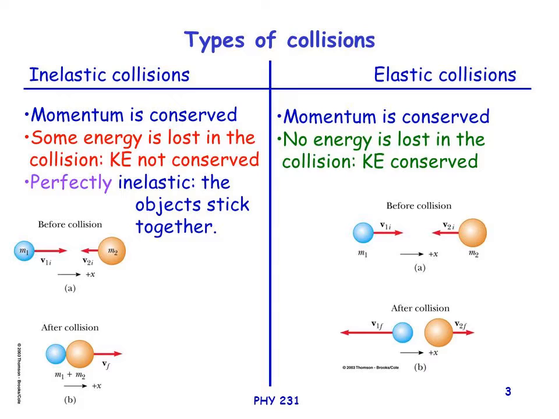In inelastic collision, momentum is conserved. There too momentum is conserved, kinetic energy is not conserved. There, kinetic energy is conserved. See the picture. Two objects collide with each other. So how is it before collision? How is it after collision? That's all.